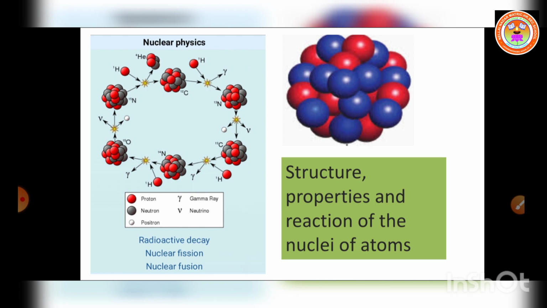Here we have studied nuclear fission, nuclear fusion, radioactivity, natural radioactivity, artificial radioactivity, and the uses of artificial radioisotopes, already in 10th standard.